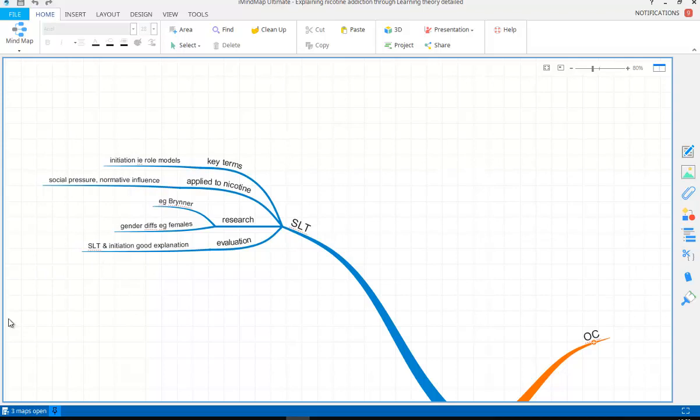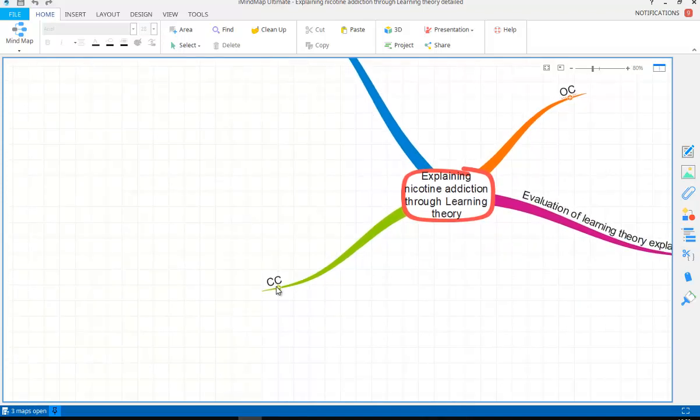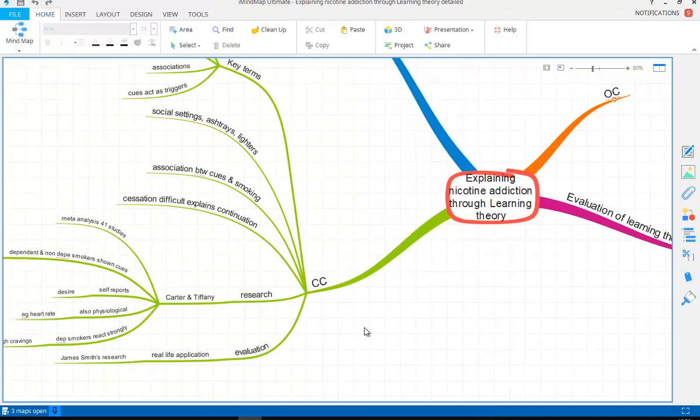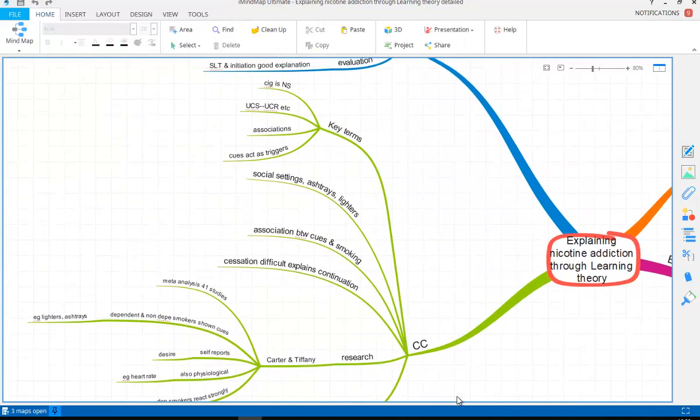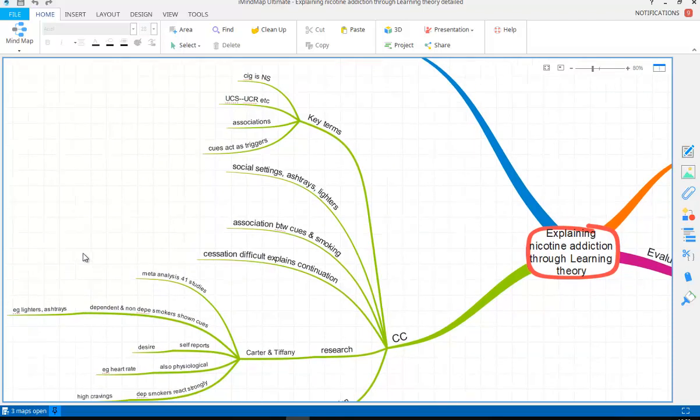But the spec wants us to talk about cue reactivity as well, so we need to bring in classical conditioning. So let's have a look at classical conditioning now, a lot more detail with this. What you would need to start with is the basic outline of classical conditioning. And here it's worth us putting in the diagram UCS to UCR, so unconditioned stimulus to unconditioned response.